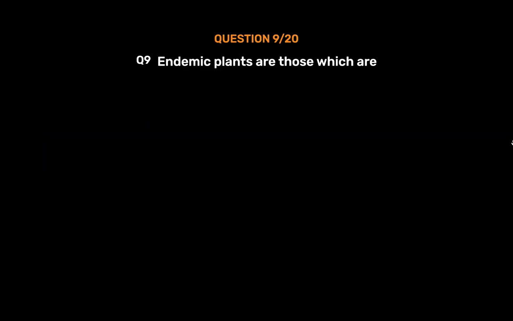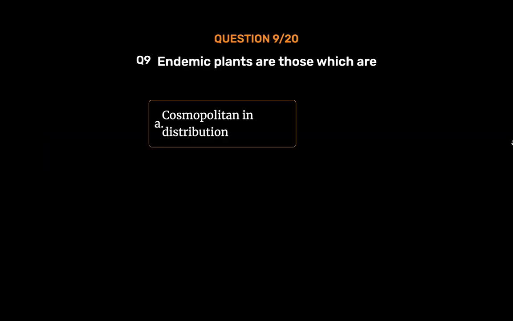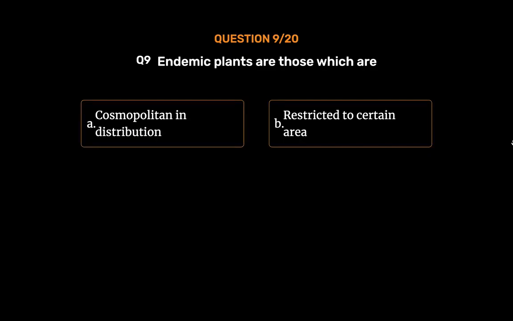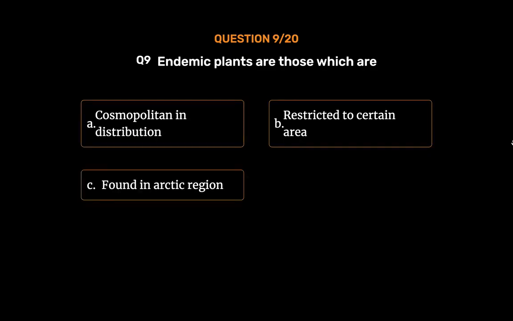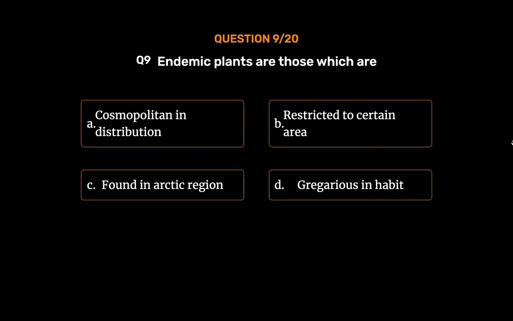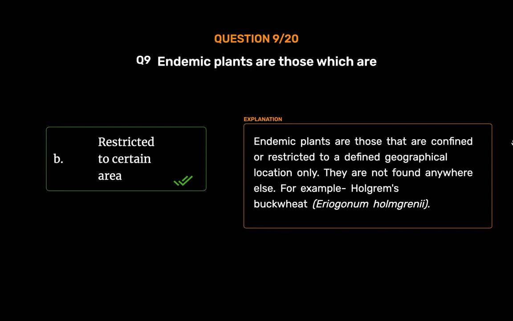Endemic plants are those which are: option A. Cosmopolitan in distribution. Option B. Restricted to certain area. Option C. Found in Arctic region. Option D. Gregarious in habit. The correct answer is option B. Restricted to certain area. Endemic plants are those that are confined or restricted to a defined geographical location only. They are not found anywhere else. For example, Holmgren's buckwheat, Eriogonum holmgrenii.